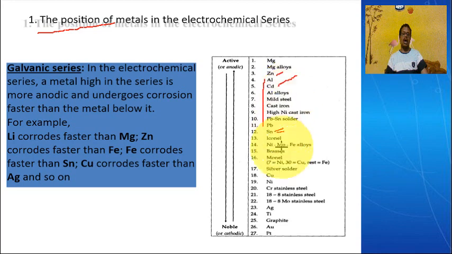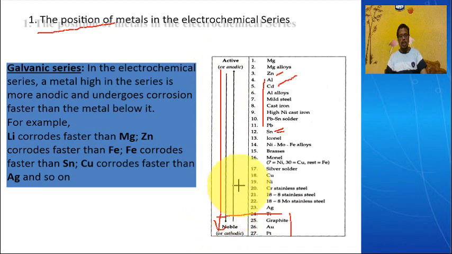See, from the top down, platinum, silver, iron, platinum. That means these are corrosion resistant. From the top to down, the rate of corrosion decreases, which means the corrosion resistance increases. If you take any alloy, for example silver, soldering metal has a lower rate of corrosion than silver. That means soldering metal corrodes faster than silver, like this.